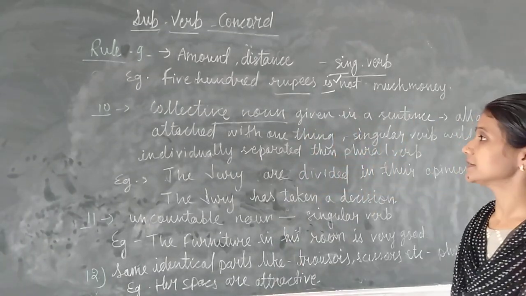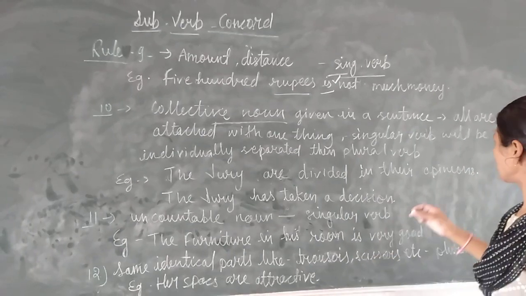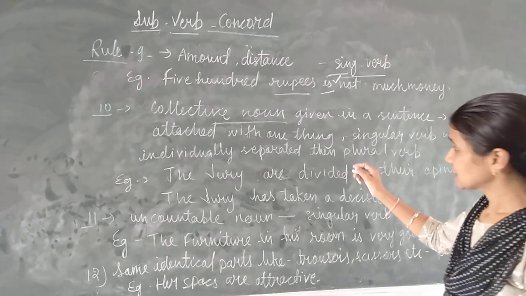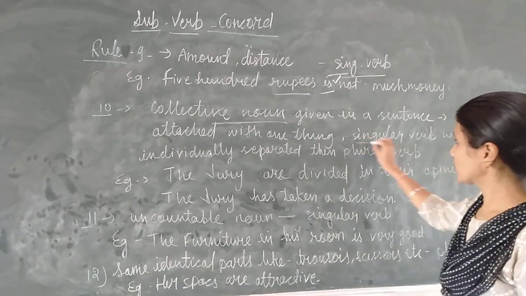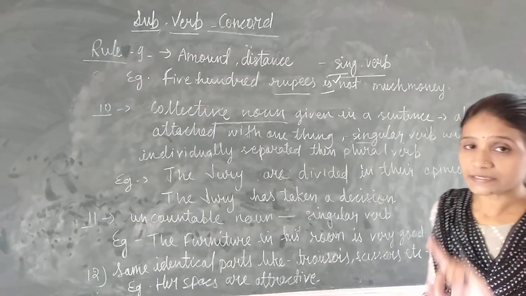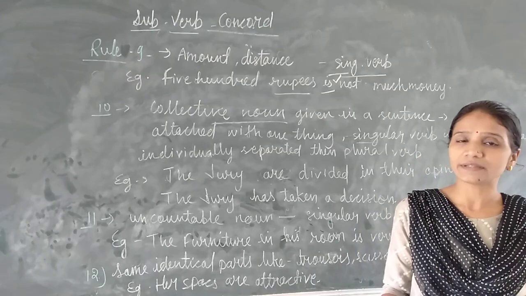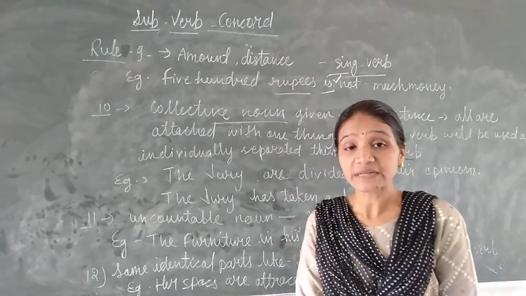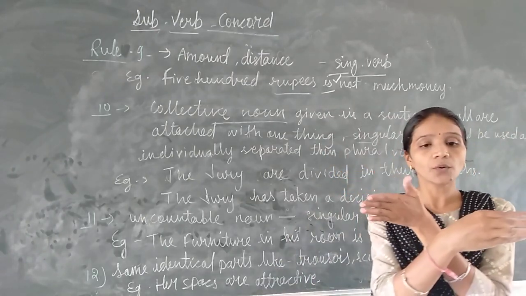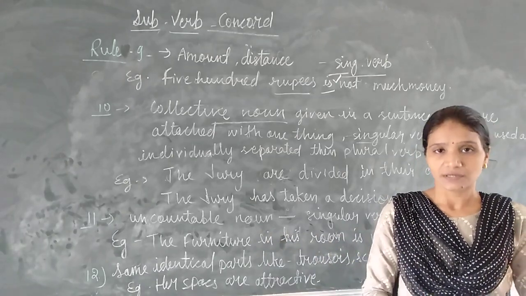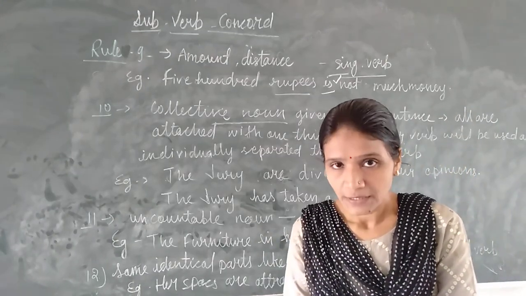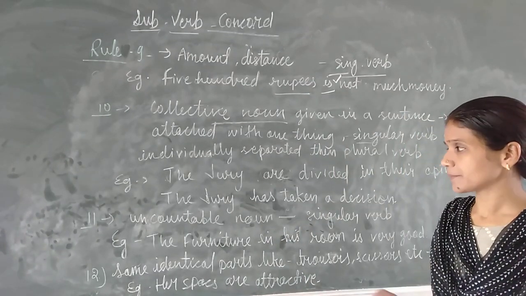So when in a sentence a collective noun is given, generally we are using singular verb. Okay, if they all are attached with one thing, if they all are doing one thing only, that time we will use singular verb. But sometimes what happens when they all are separated from each other, we will use a plural verb. See, for this I have written 2 examples.